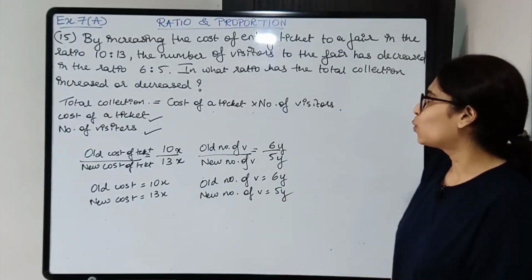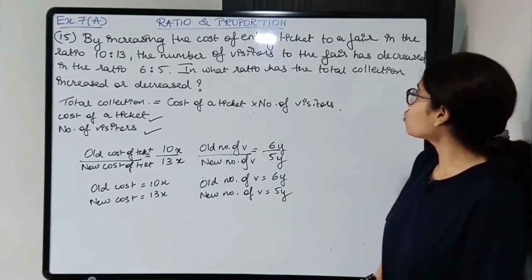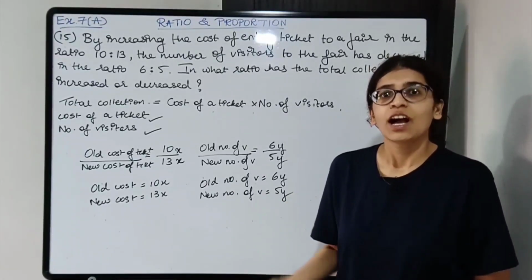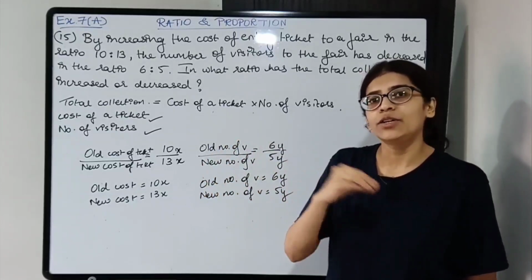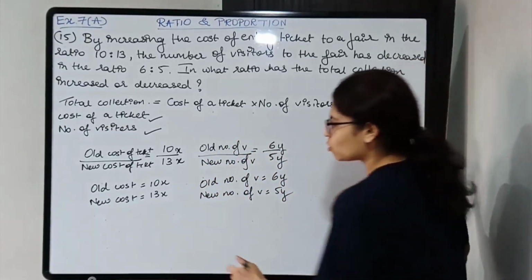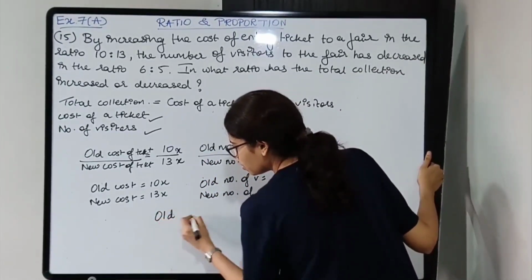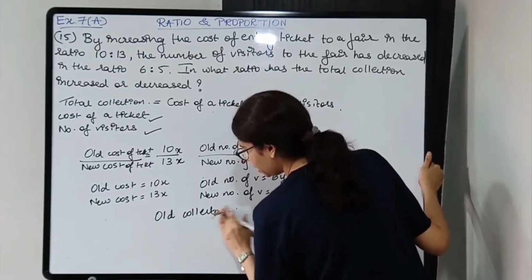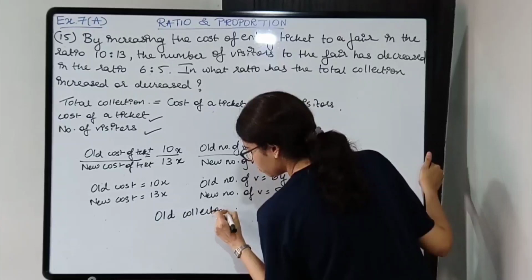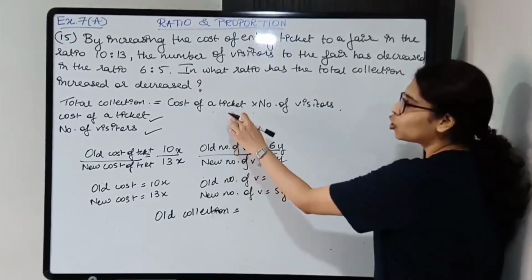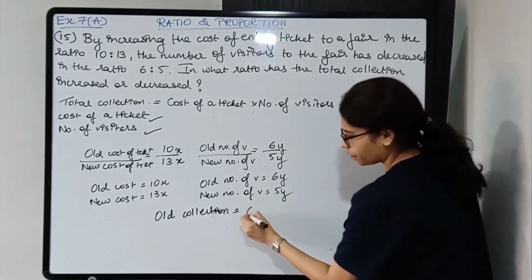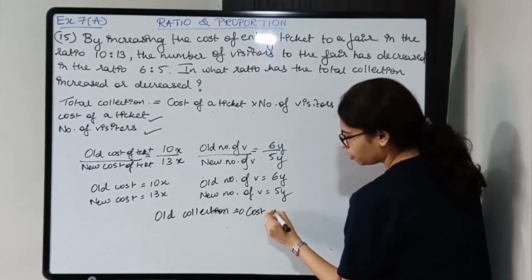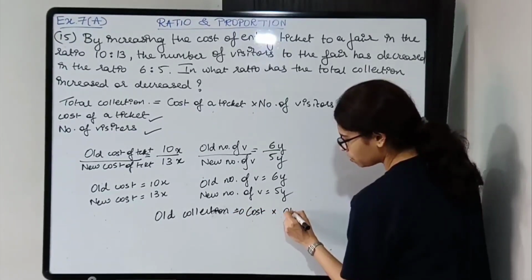Okay, so in what ratio has the total collection increased or decreased? So very easy, old collection and new collection you need to find out. So old collection, what will it be? Old collection, it will be cost into number of visitors. So old cost into old number of visitors.